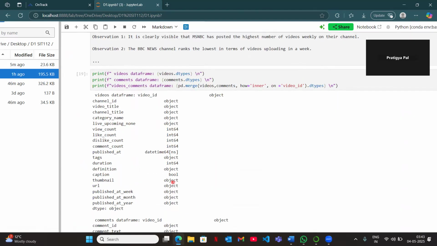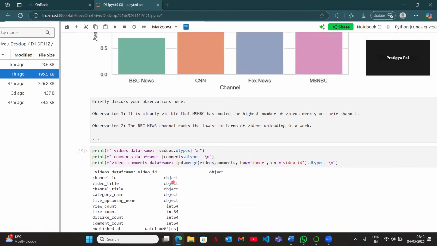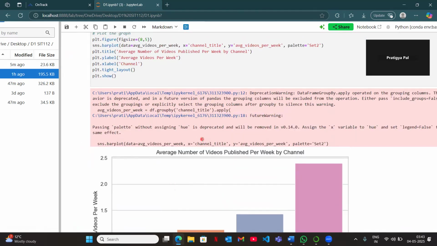Coming towards the end of my explanation of my solution notebook, I would like to mention the challenges and obstacles faced while completing this task. I would like to take the example of this question.